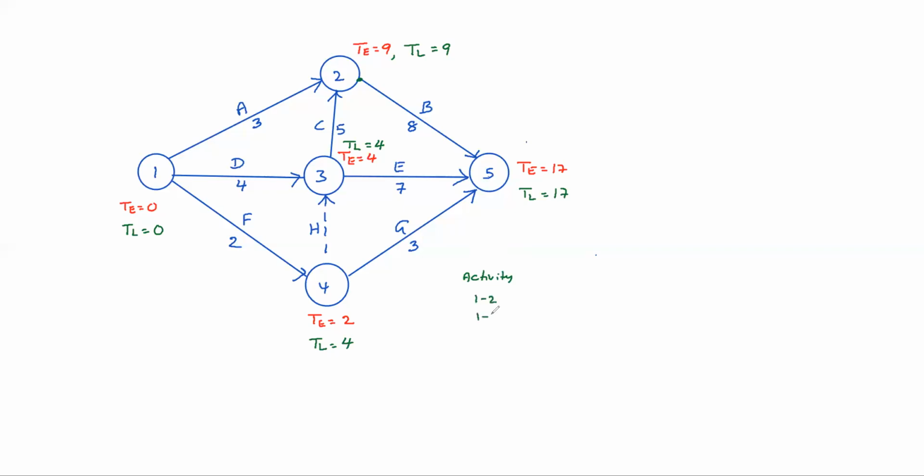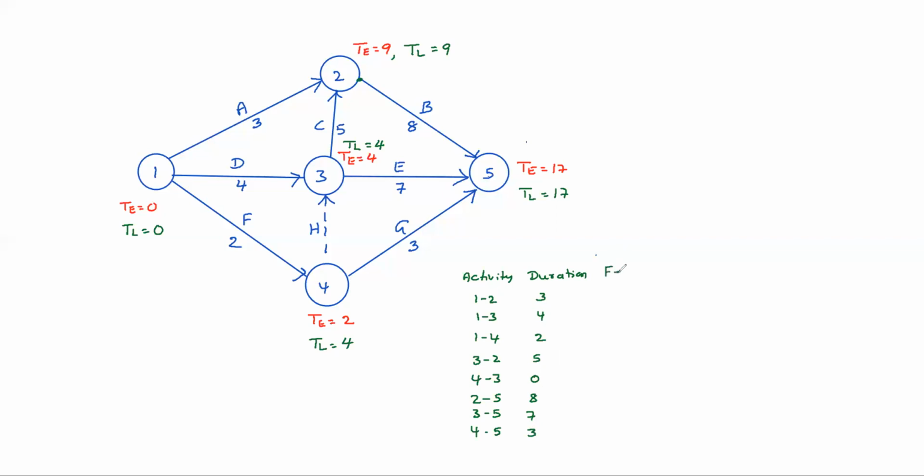Activity 1-2, 1-3, 1-4, 3-2, 4-3 (not 4-5, it is 4-3), 2-5, 3-5, 4-5. Durations: 1-2, 3 days; 1-3, 4 days; 1-4, 2 days; 3-2, 5 days; 4-3, 0 days; 2-5, 8 days; 3-5, 7 days; 4-5, 3 days.